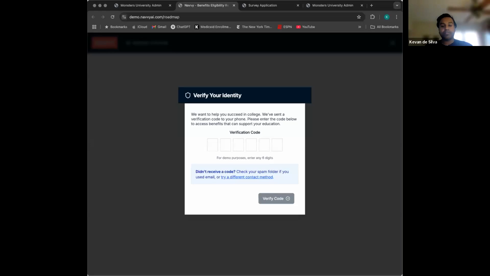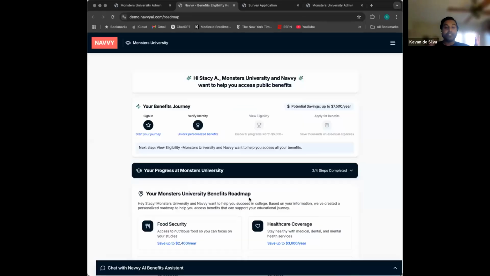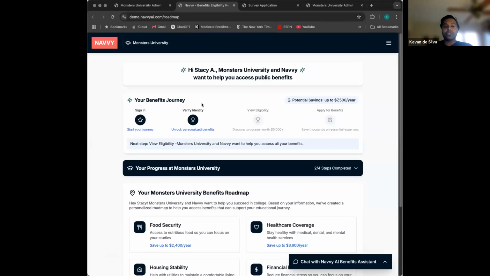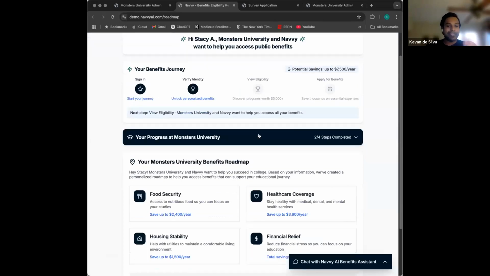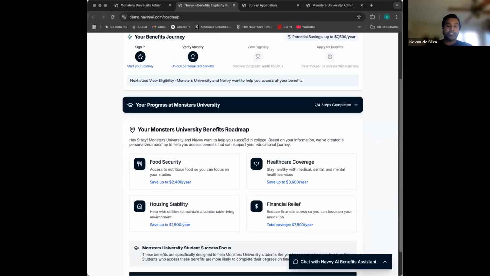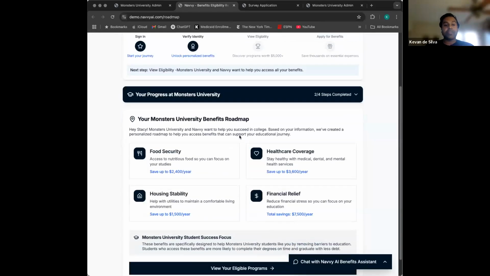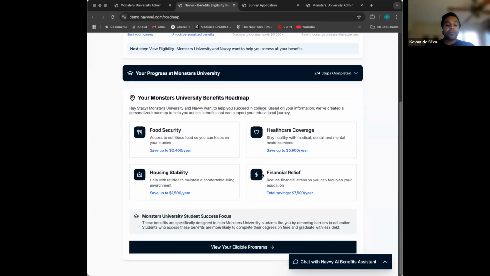This is just a demo, and they're going to access what we call their benefits roadmap. As Owen mentioned, this is a site dedicated to this specific student, Stacy, who's going to be able to see her specific eligibility for SNAP and Medicaid in the state of Pennsylvania, where she lives, attending Monsters University. All of the content on this page is configurable to your needs as well. We can add messaging related to supports that your university and institution offers students. But let's get right to the roadmap.